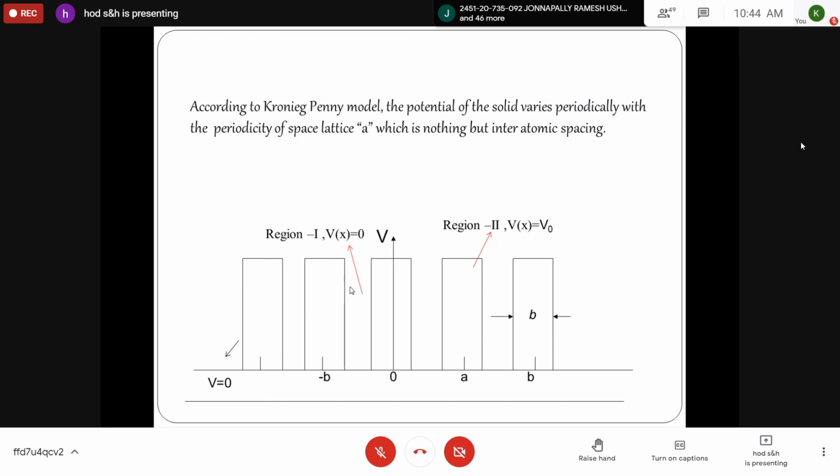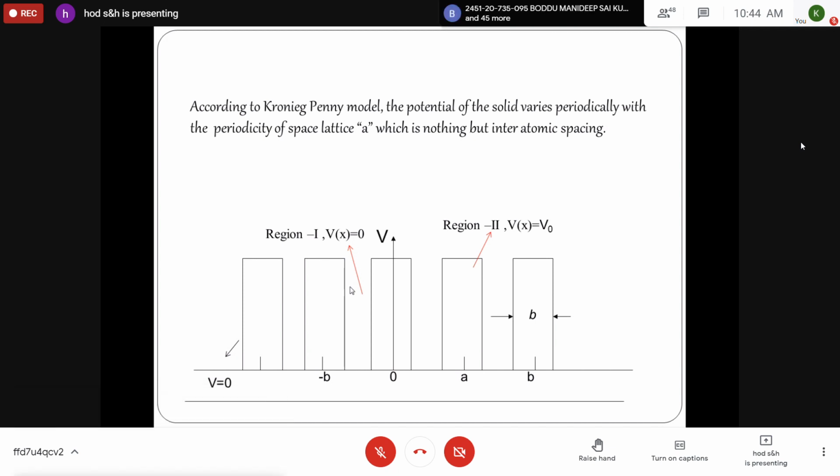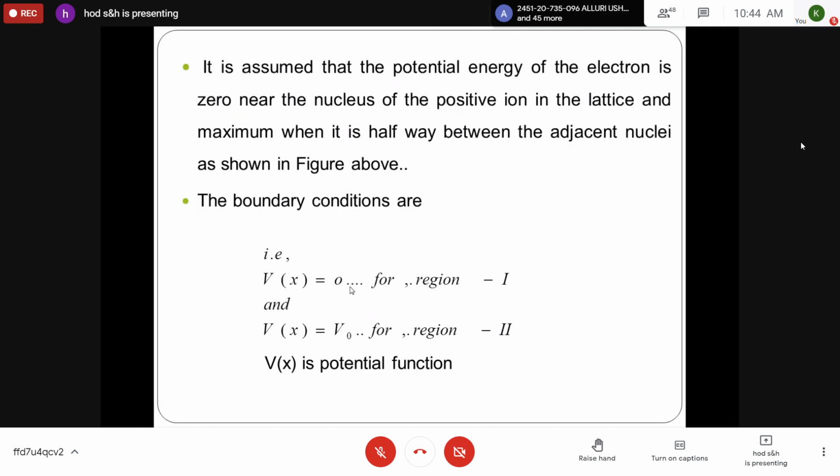So consider a one-dimensional crystalline lattice in which we consider the periodic motion of an electron having periodic potential. a+b is the periodicity of the crystal lattice, and we can write mathematically the potential V(x) = 0 in region 1, when the electron is at the positive ion site, and the potential is maximum, that is V(x) = V₀ for region 2, when the electron is between two positive ion sites.